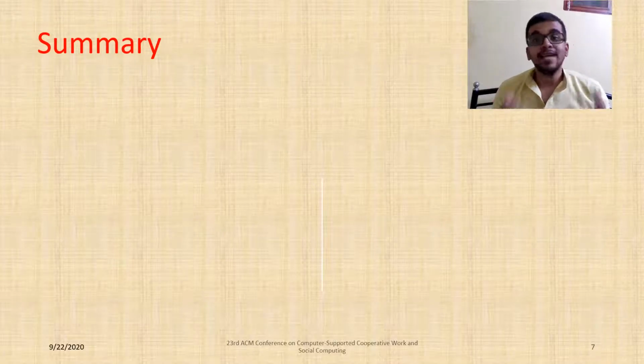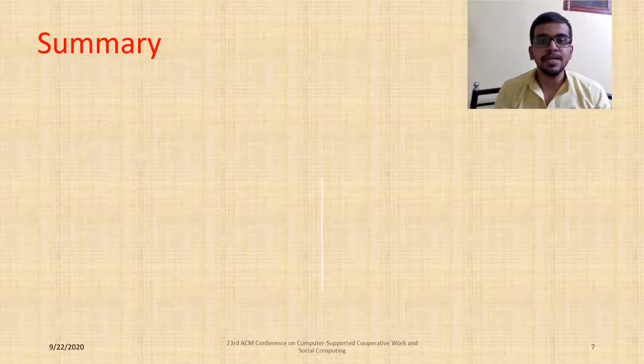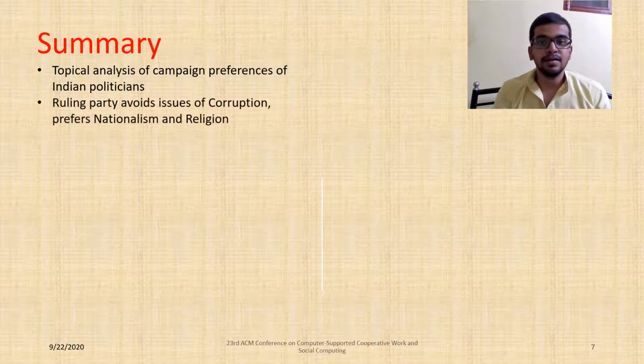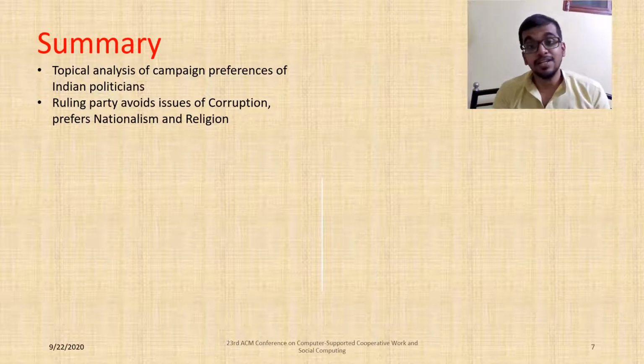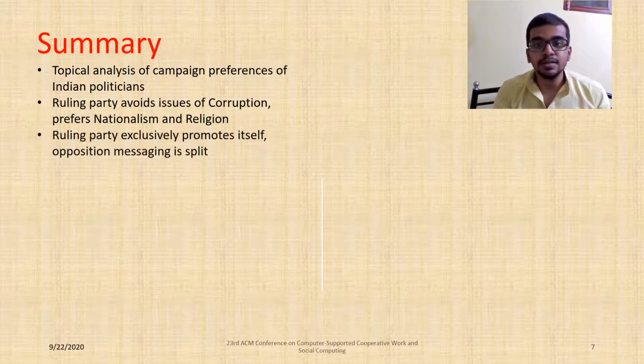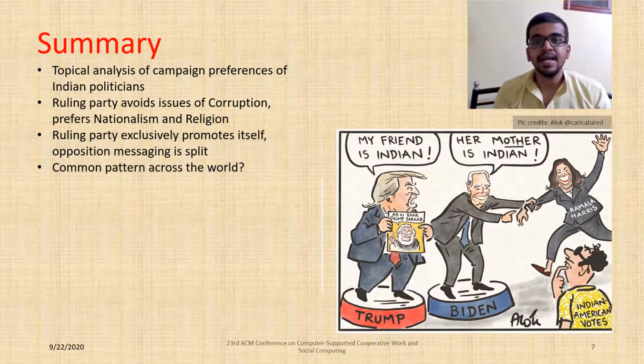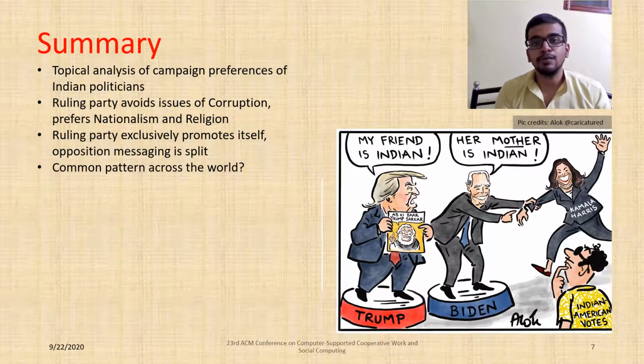In summary, we have analyzed the issue preferences of collaborative election campaigns of the two main parties in India. We found that the ruling party avoids talking about corruption, prefers religion and nationalism, and almost exclusively promotes itself and its leader. Does this pattern repeat in other political geographies? Moving ahead, we plan to answer these and many other questions for other countries, starting with the United States. We are currently compiling a list of tens of thousands of US politicians and hope to report our findings if and when the dust of the ongoing election settles.